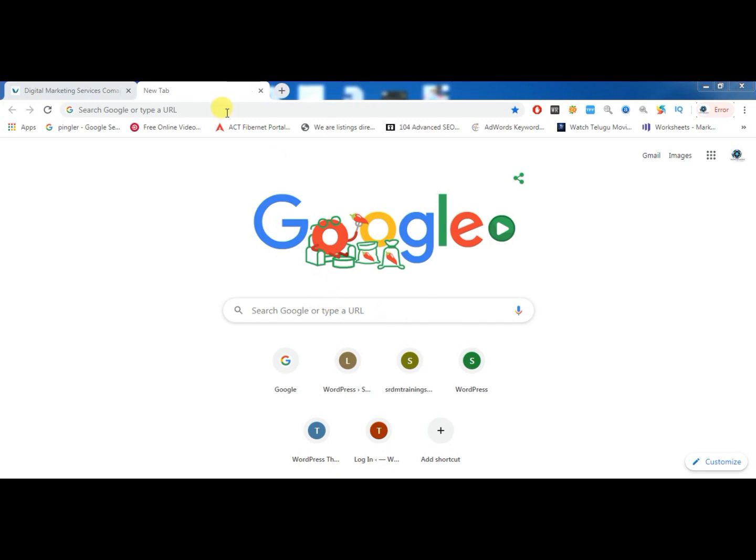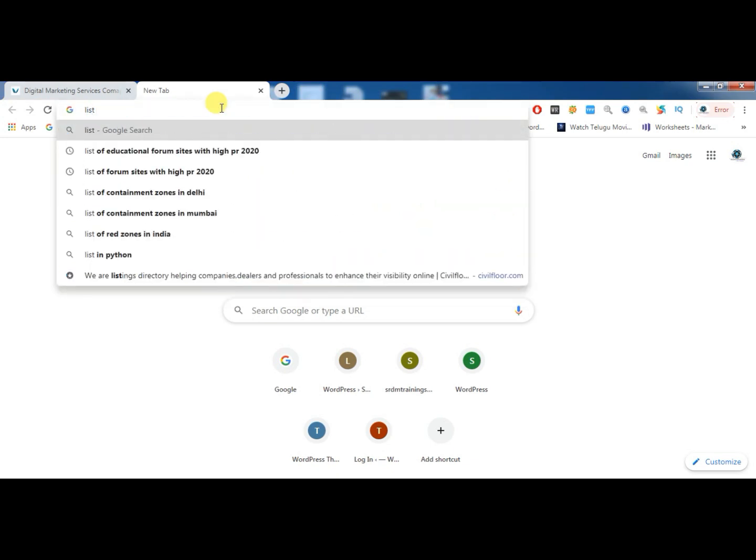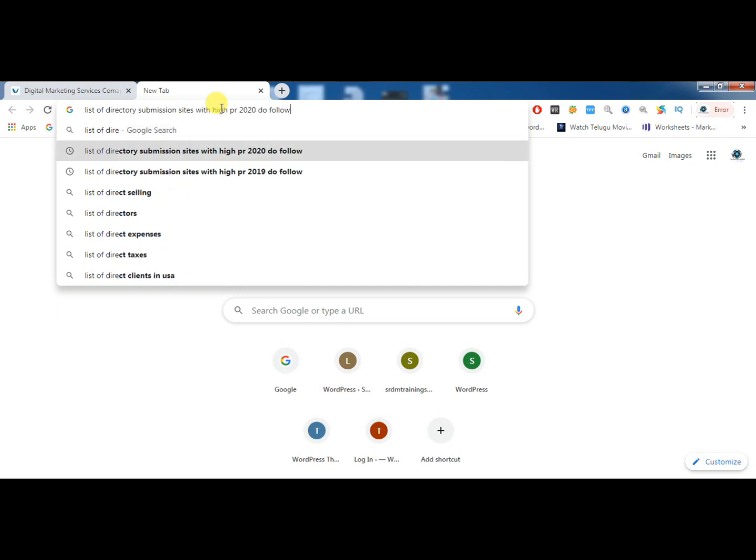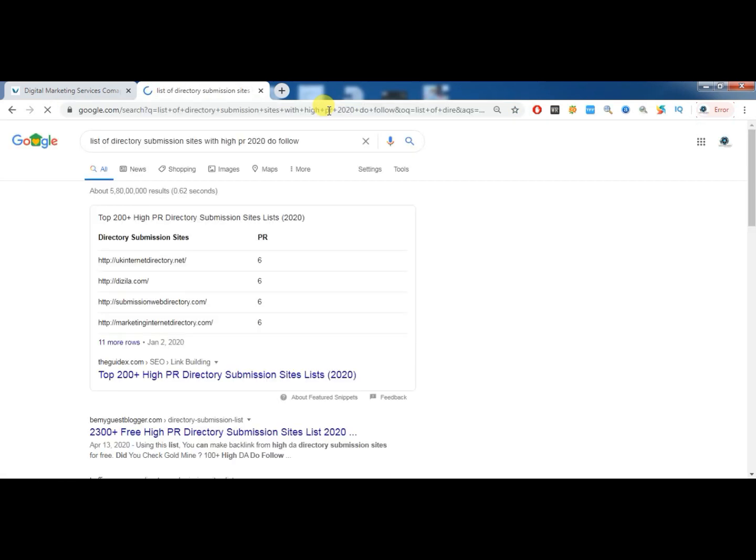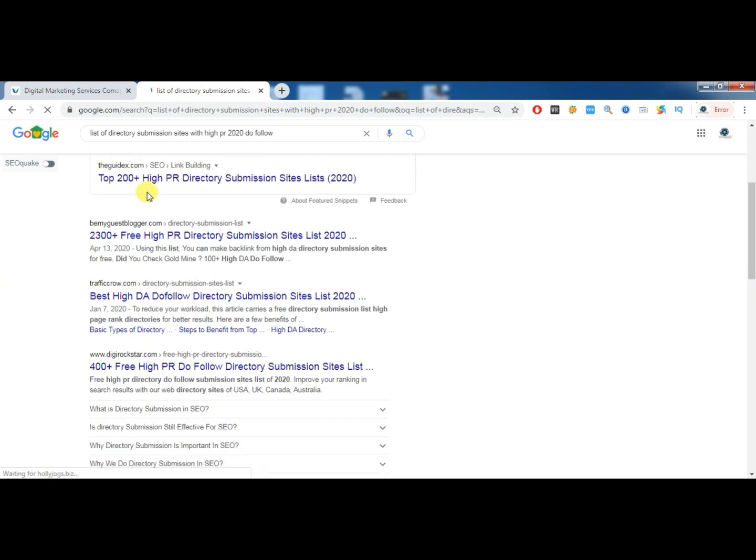For that, just go to Google and search for the list of directory submission sites with high PR 2020 or do follow backlinks. I have told you that we need high quality do follow backlinks rather than no follow backlinks. Search with this particular keyword, and now you can see there are plenty of lists available on Google.